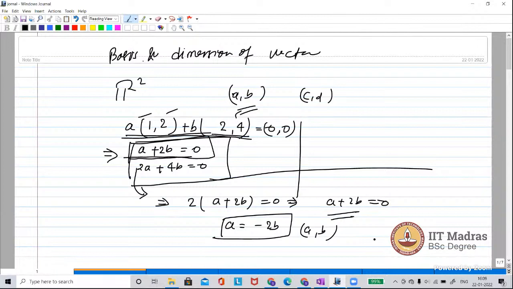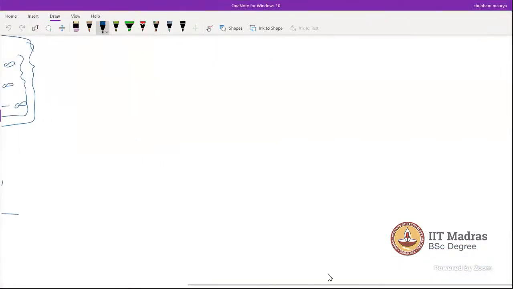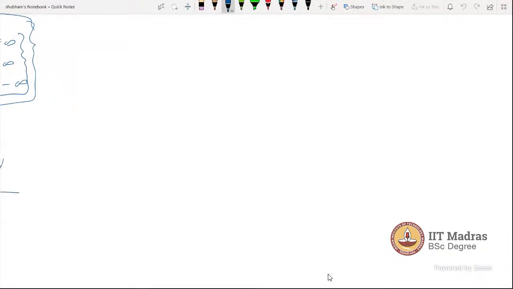So, checking for subspaces, there are three conditions.